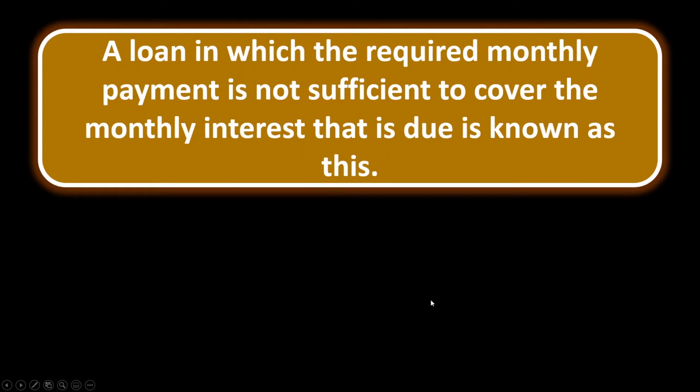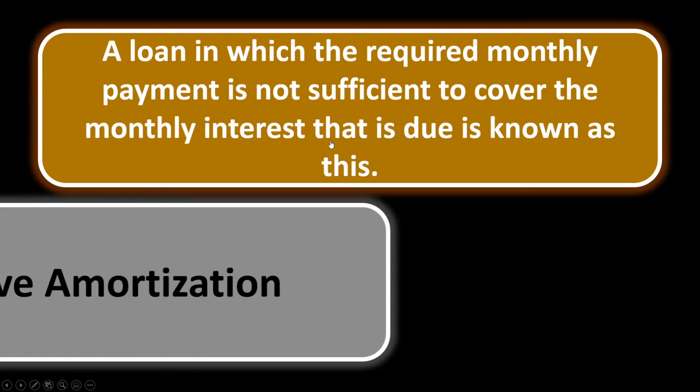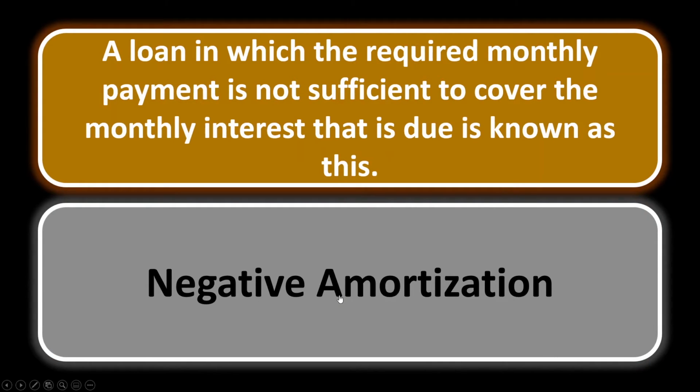Amortization 4. A loan in which the required monthly payment is not sufficient to cover the monthly interest that is due is known as this. So you're making payments, but the principal balance that is due is not going down, because you're not covering enough of the interest. That unpaid interest is going to compound onto the loan, so you're actually going to owe more as time goes on. Negative amortization means your payment doesn't even cover enough for the loan balance to decrease.